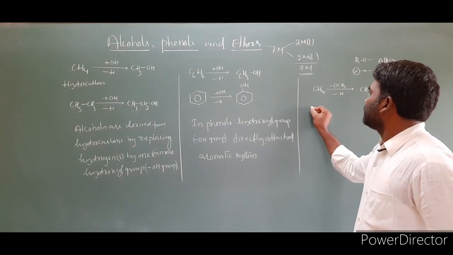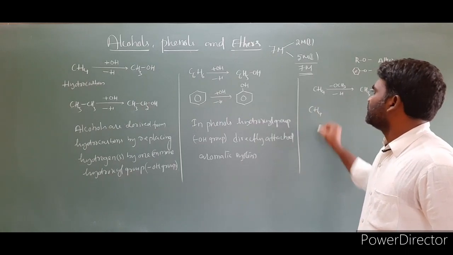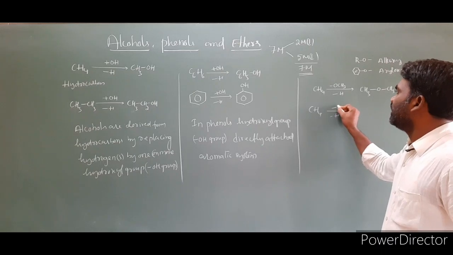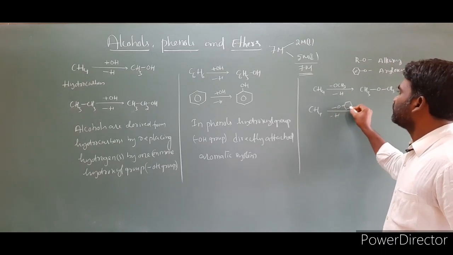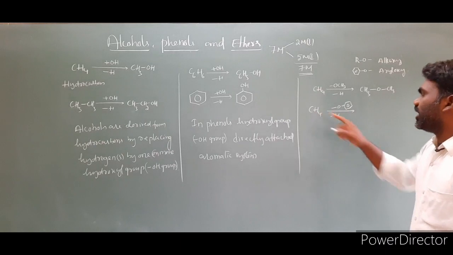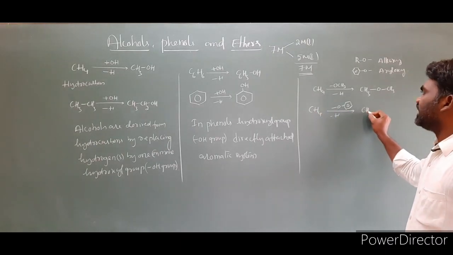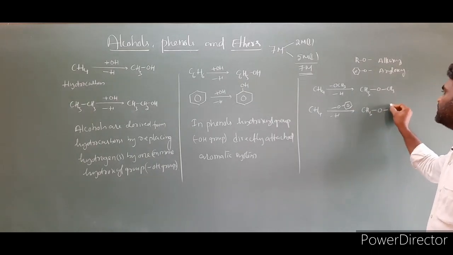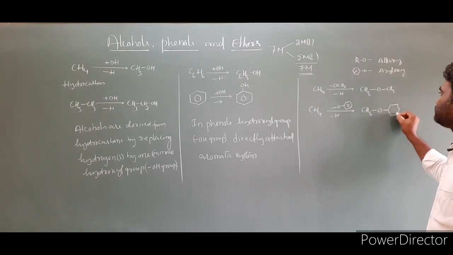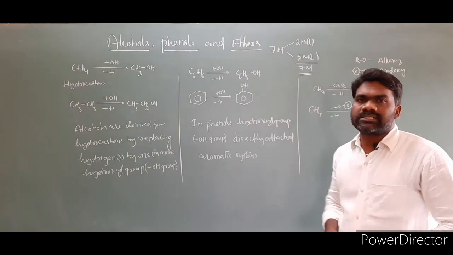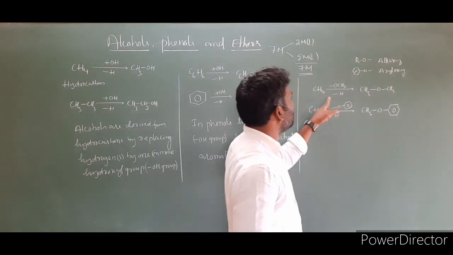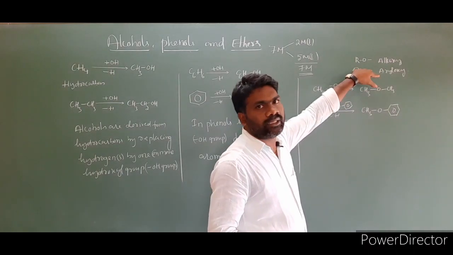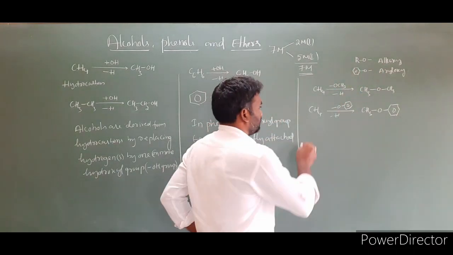I am taking CH4, remove one hydrogen from it and add an aryloxy group. Then the product is CH3 attached through oxygen to a benzene ring. So ethers are obtained by removing a hydrogen atom from the hydrocarbons and substituting an alkoxy group or aryloxy group.